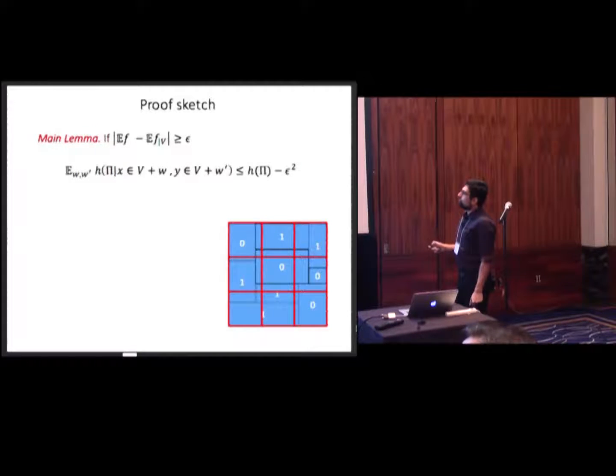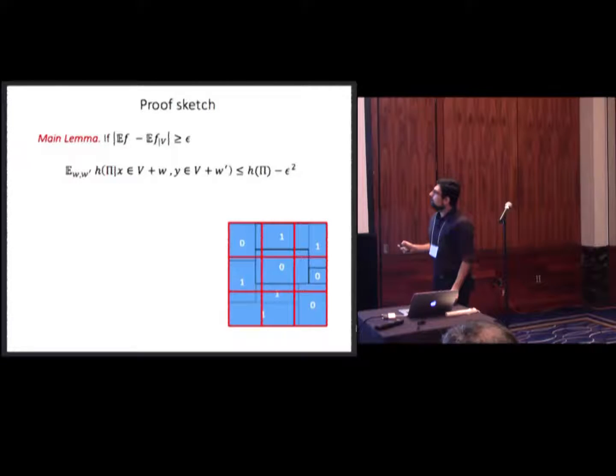So for each random variable, you just restrict it to every coset, and you average it over all cosets. This average drops by like epsilon squared compared to the entropy of the whole space.